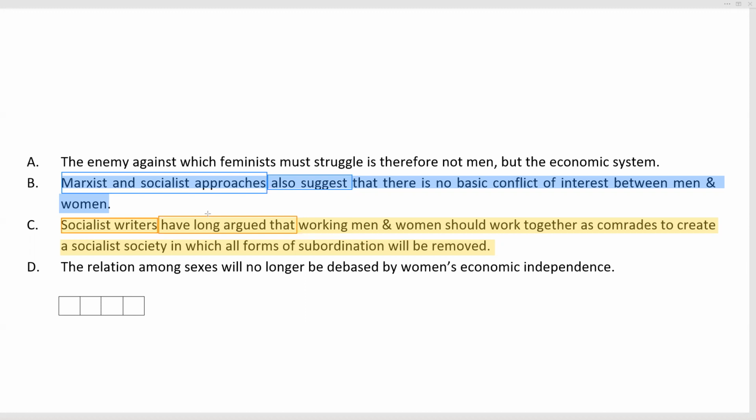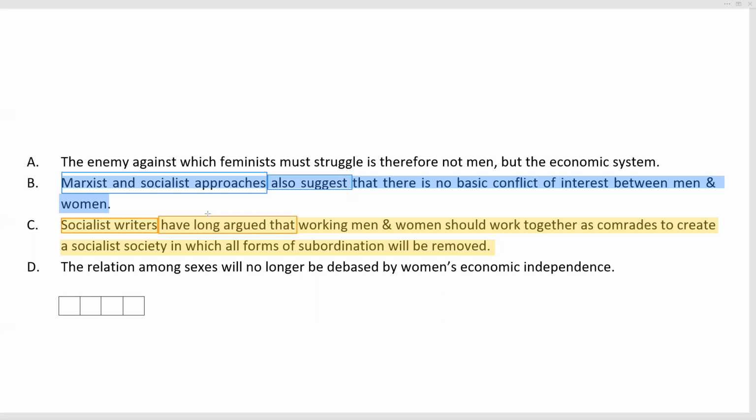Marxist and socialist approaches also suggest. Why would we use the "also" here? If it were just Marxist approach, that would make sense. But socialist approach, here we have something in common between these two. So there is something of a gap in between these. There's a bit of a repetition that comes into play.